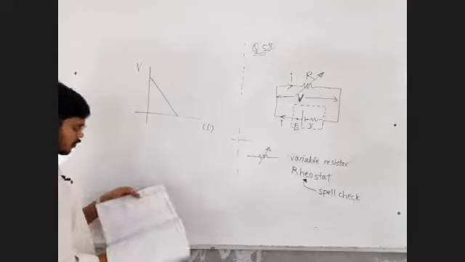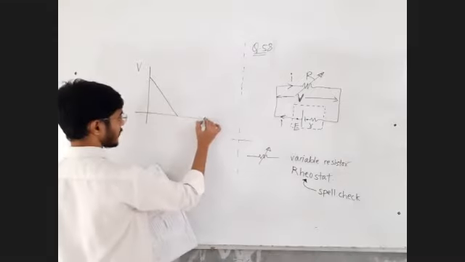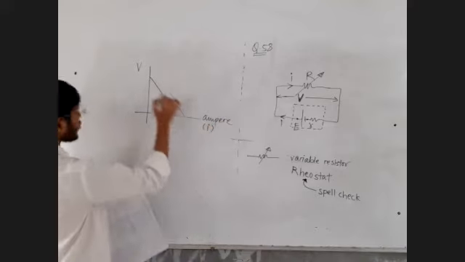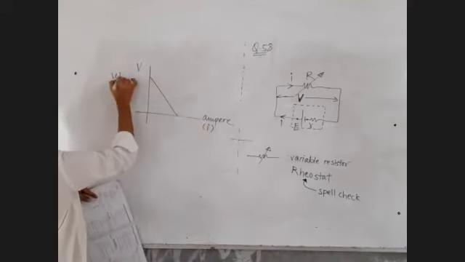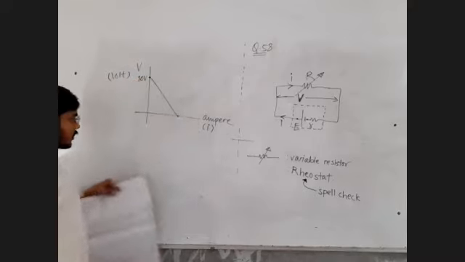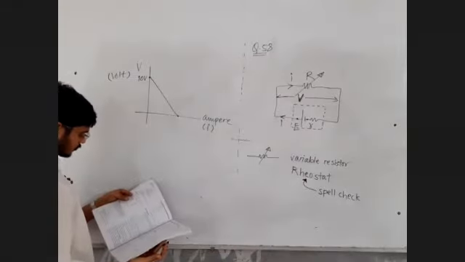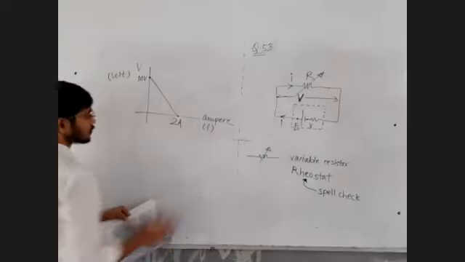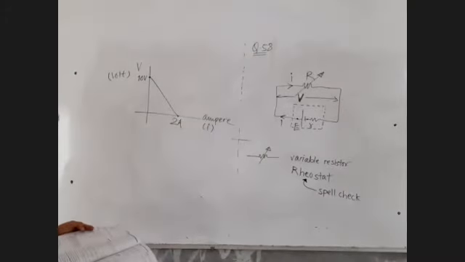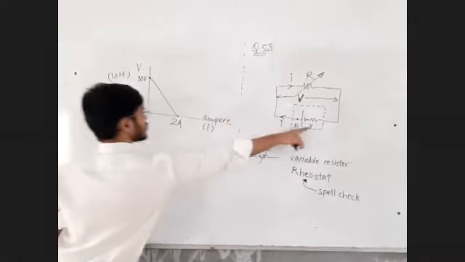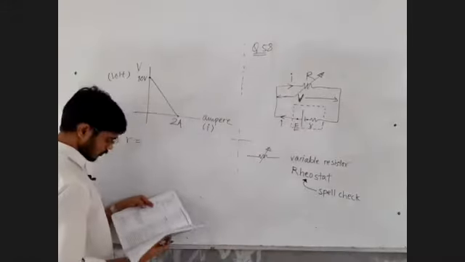Fine, absolutely no problem. This value is in ampere. This value is in volt. Fine, no problem at all. This value 10 volt. This value 2 ampere. Fine. Option A, internal resistance of the battery is 5 ohm.